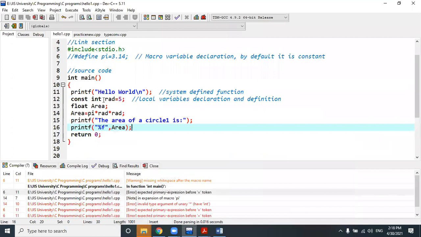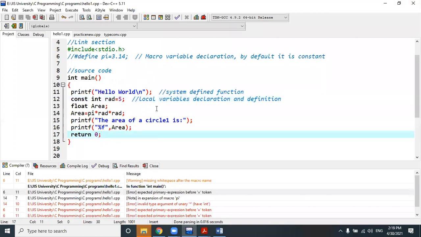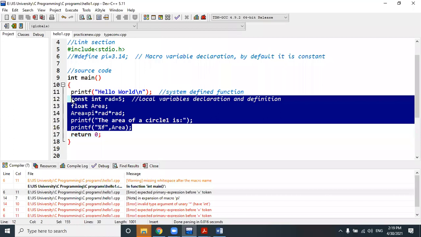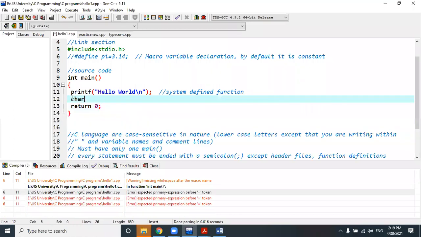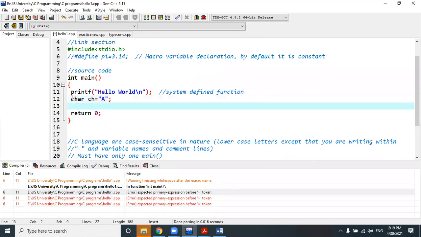I have shown you two data types: one is integer, another one is float. Now another data type I need to show you, that is the character data type. Char ch equals, suppose, a. Char ch equals a.